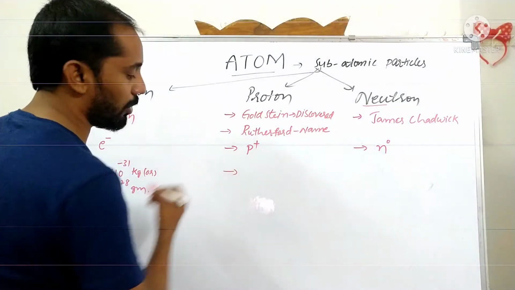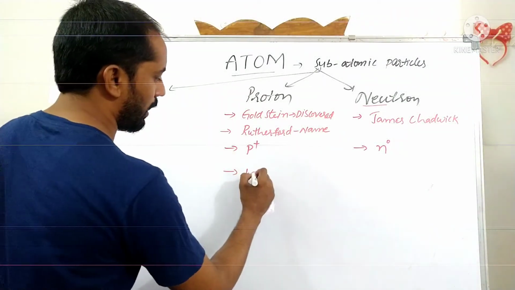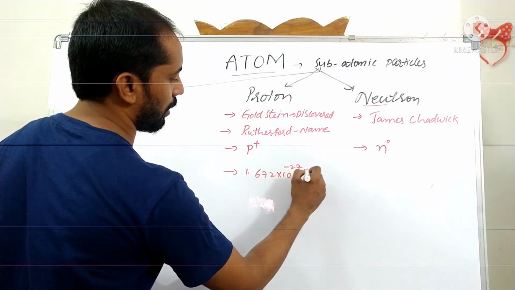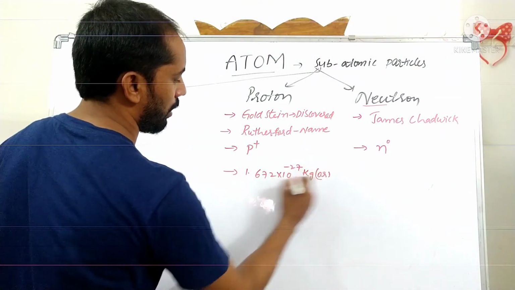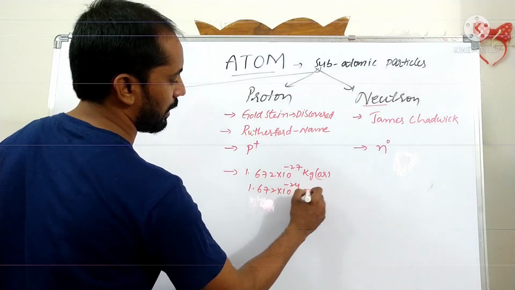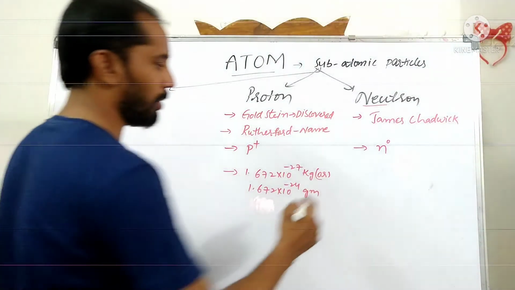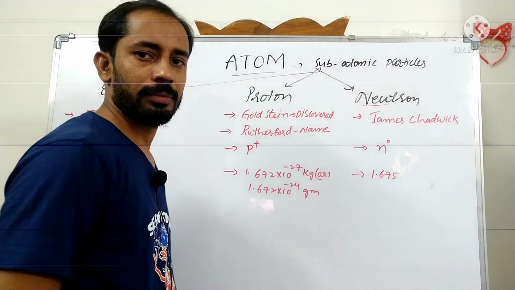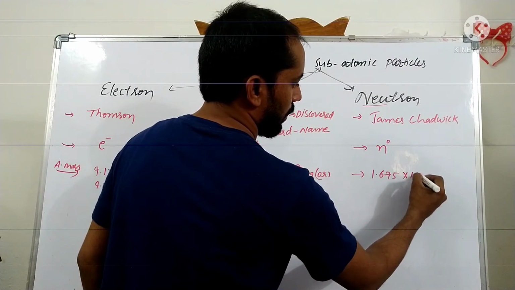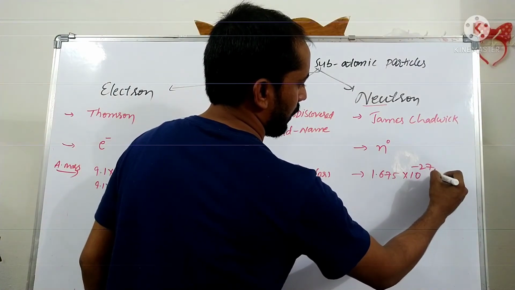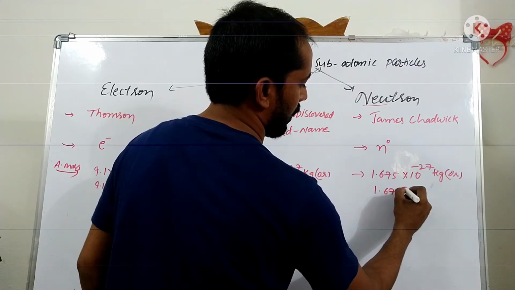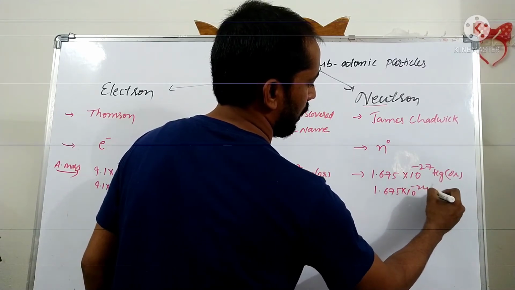The absolute mass of the proton is 1.672 into 10 to the power of minus 27 kilograms, or 1.672 into 10 to the power of minus 24 grams. The mass of the neutron is 1.675 into 10 to the power of minus 27 kilograms, or 1.675 into 10 to the power of minus 24 grams.